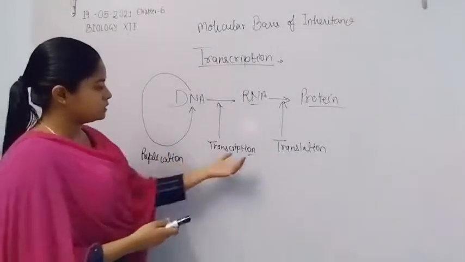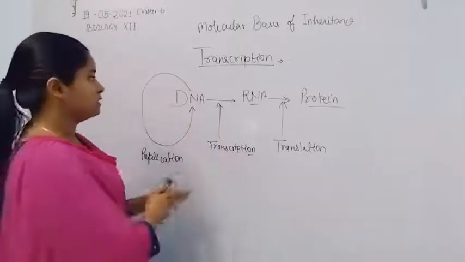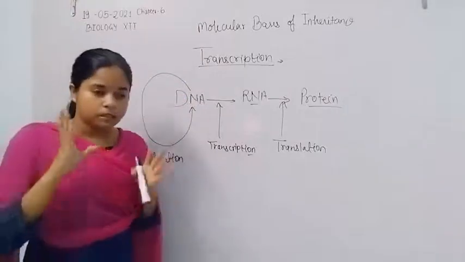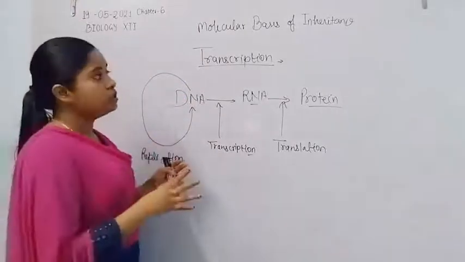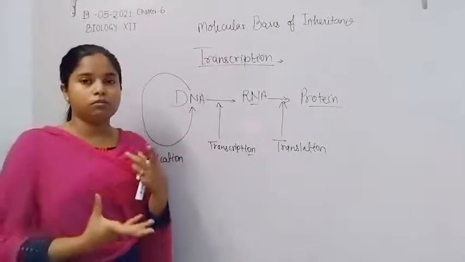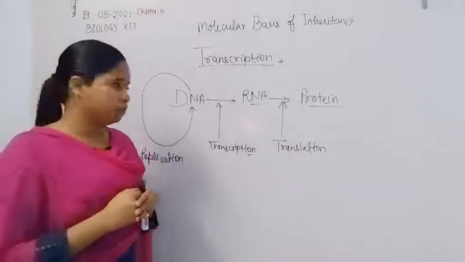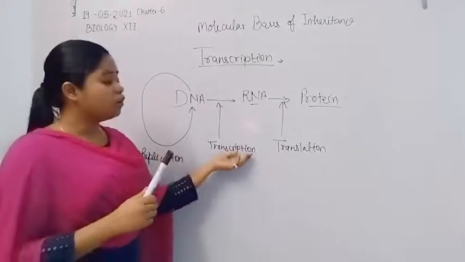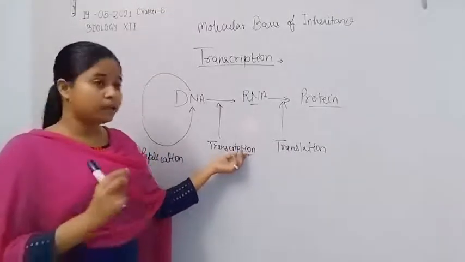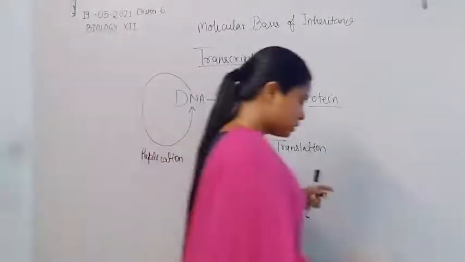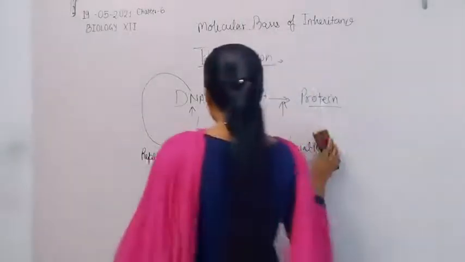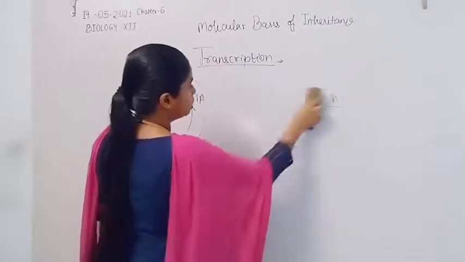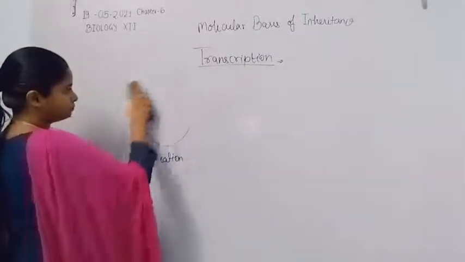Now let us discuss transcription, that is synthesis of RNA from the DNA molecule. In the transcription process, the human genome, or multicellular or eukaryotic genome, has a monocistronic gene. That means a single gene can synthesize only a single type of protein.